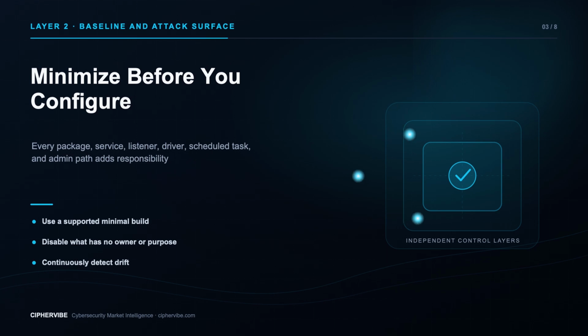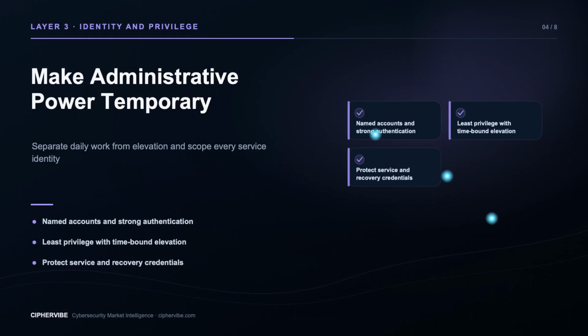The decision is required or unnecessary. Constrain and monitor what is required. Remove what is not through change control. Then continuously detect drift after deployments, patches, troubleshooting, and emergency changes. Compromise becomes serious when an attacker obtains durable privilege.